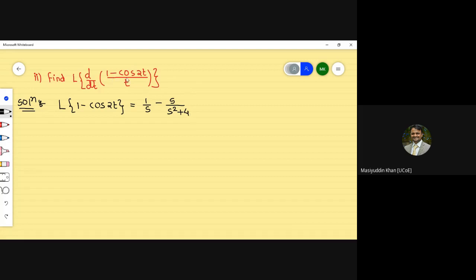Hope everyone is aware of this part. Laplace of 1 is 1 by s, and Laplace of cos 2t is s upon s square plus 4.